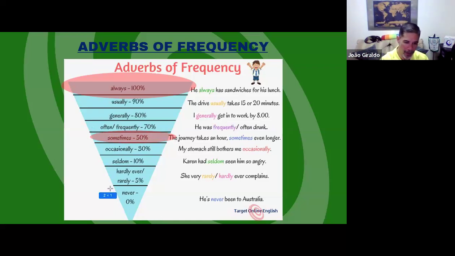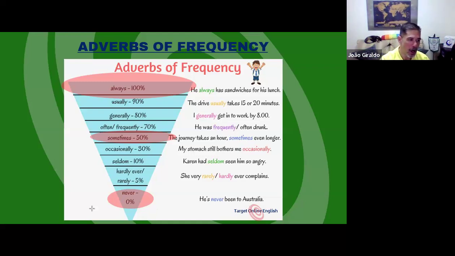And the third parameter is the parameter 0. Never. So for example, I never speak Chinese in my life. 0% of the times of my life. Okay, so this is another parameter. We have 3. Always 100%, never 0%, and sometimes 50% of the times.